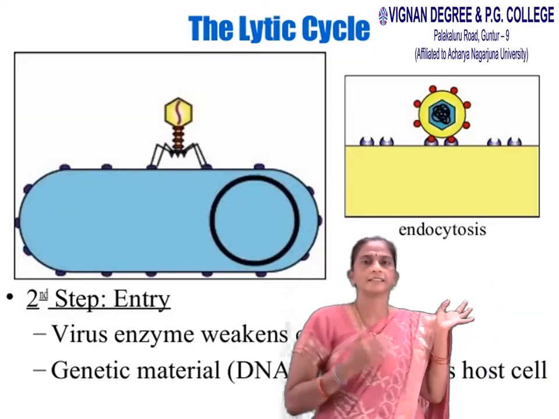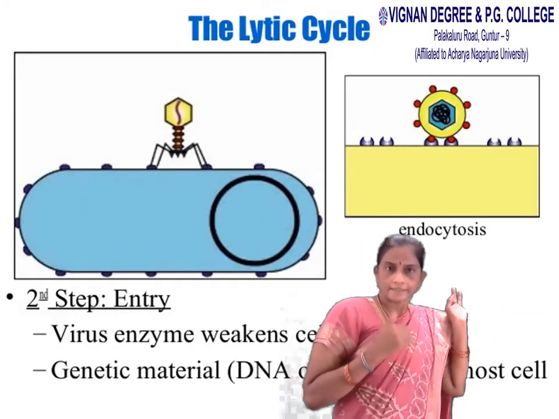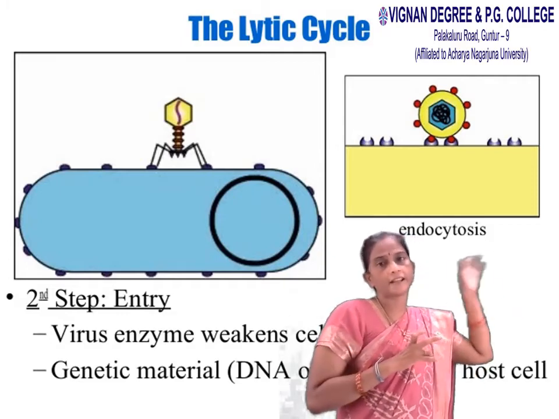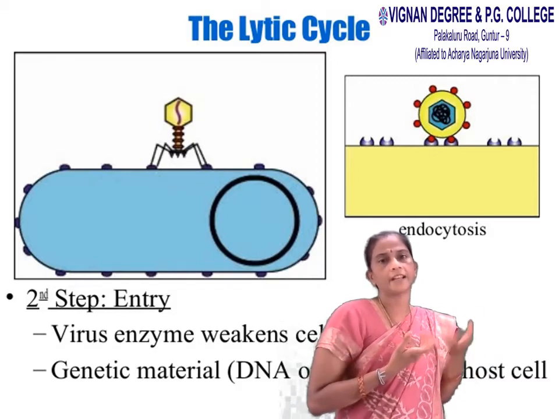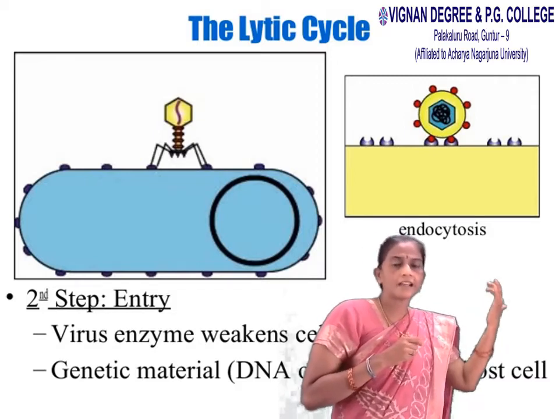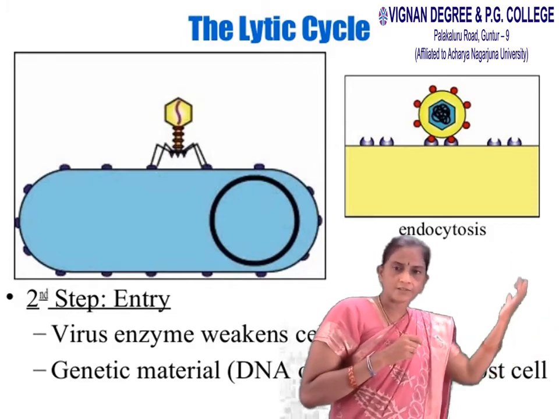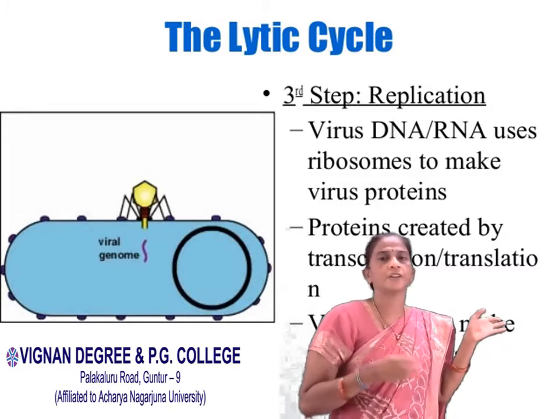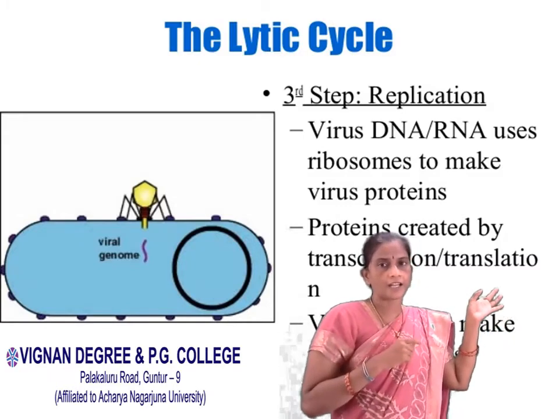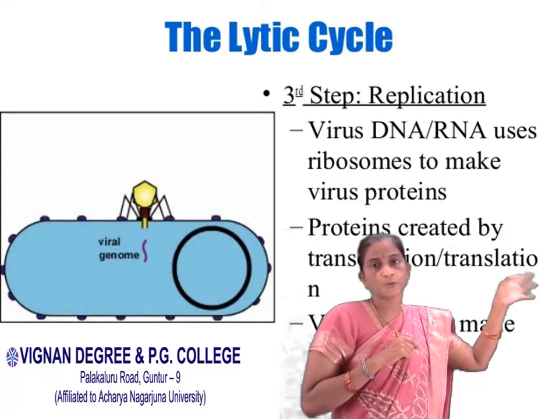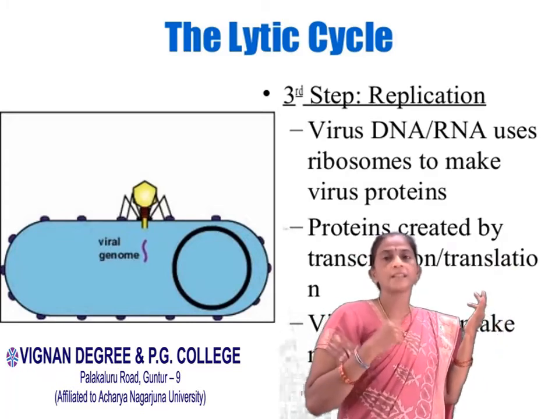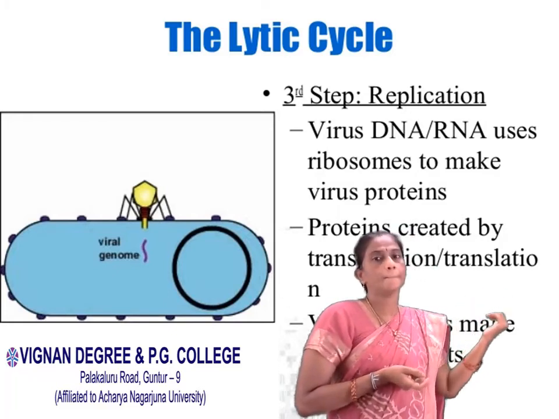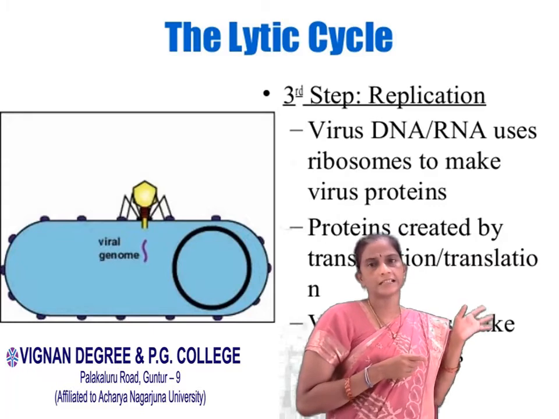The second stage is entry. The viral enzymes weaken the cell membrane, so the genetic material, either RNA or DNA, enters into the host cell. Next, the third step is replication. Virus DNA or RNA uses ribosomes to make virus protein. The protein is created by transcription and translation. The virus proteins make new virus particles.